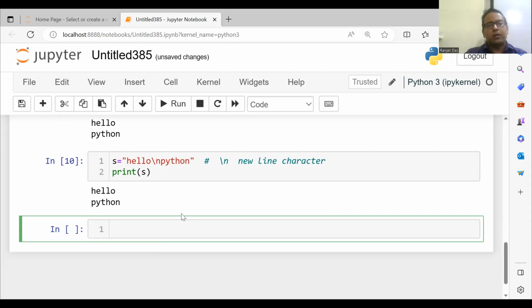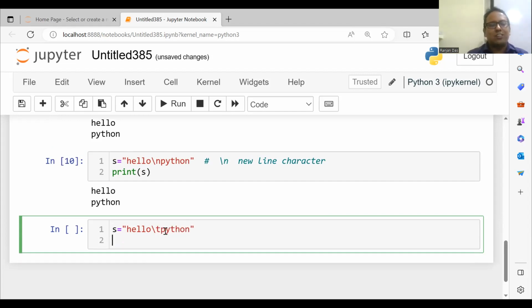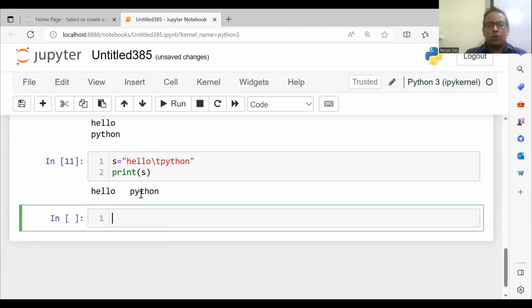Okay. And suppose I write here s equal to, let's say, hello slash t, and let's say I'm writing here Python. So what is the meaning of slash t? Slash t refers to tab. Tab means 4 spaces. Let's see. Hello, then 4 spaces, then Python.